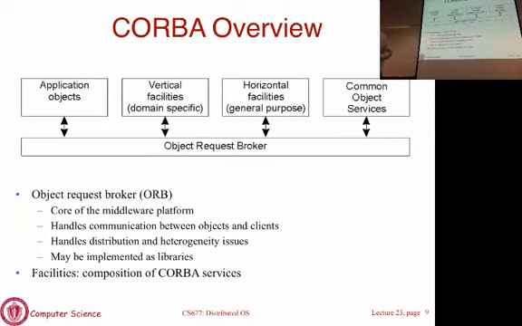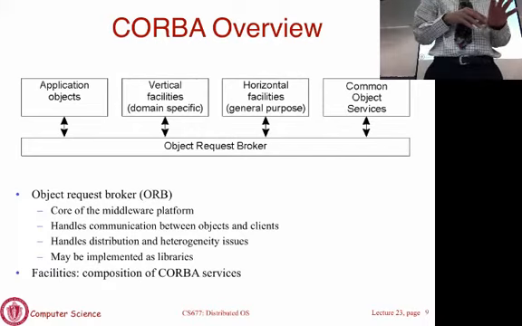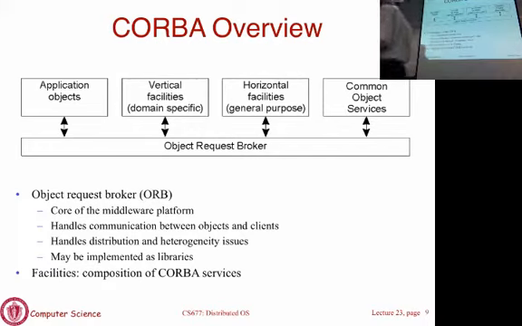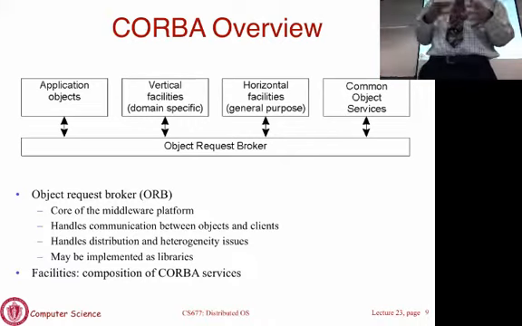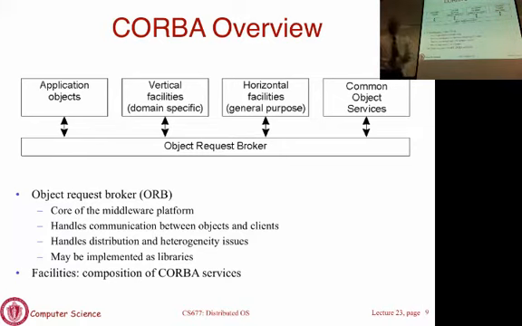So we were talking about middleware systems last time. We talked about Enterprise Java Beans as an example of a middleware system that is Java based and object oriented. Today we will talk about three other middleware systems: Corba, DCOM, which is Microsoft's middleware for building distributed applications, and then we'll talk about Jini, which is another Java middleware but very different from the others that we would have discussed. Okay.